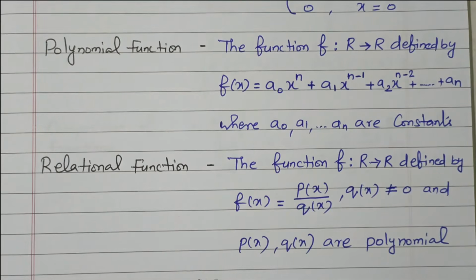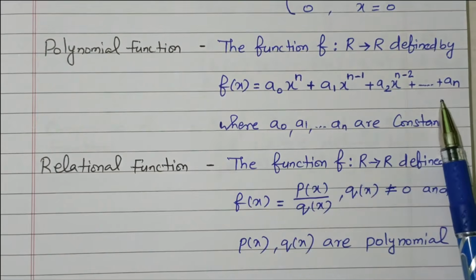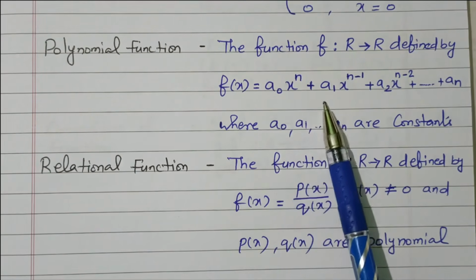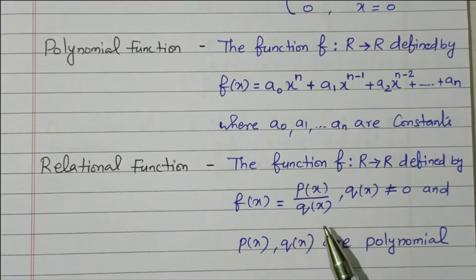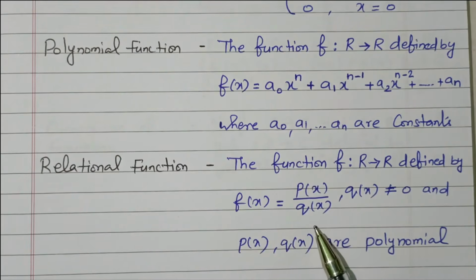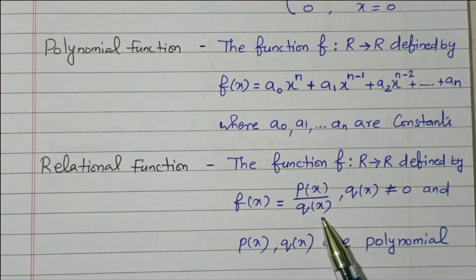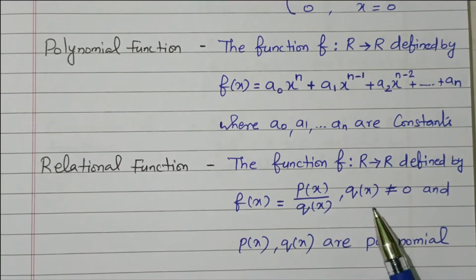Then the polynomial function, where polynomial powers are available. So that is called a polynomial function. These are all constants. Then the rational function, where we are finding the ratio between p of x and q of x. So that is called a rational function. P of x and q of x are polynomials. Then q of x is not equal to 0. If it is equal to 0, the total value becomes undefined. The condition is that it should not equal 0.